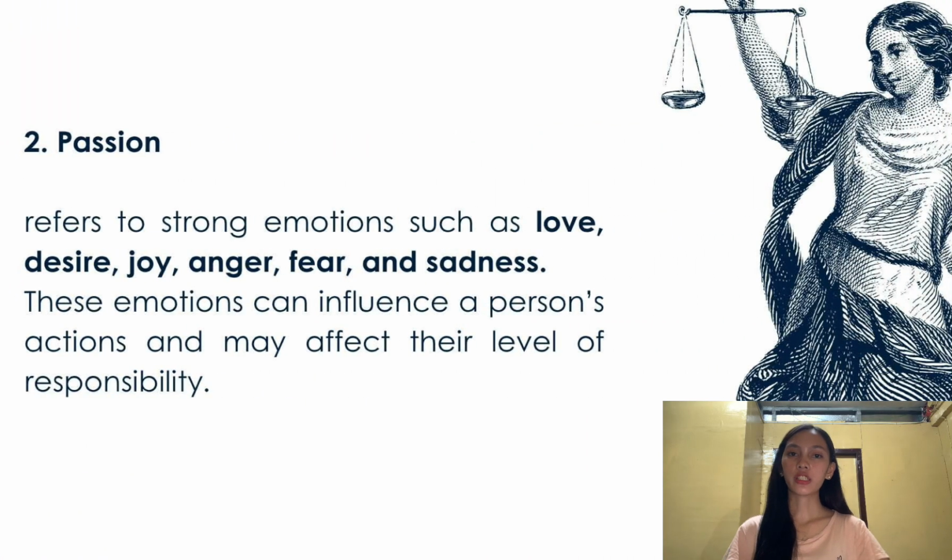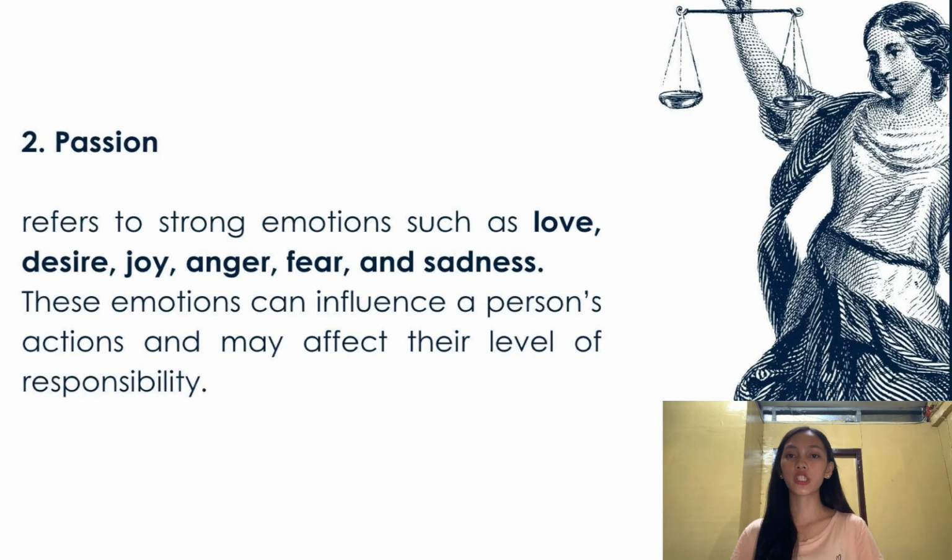Let's proceed to the second modifier of human acts, which is passion. Passion refers to strong emotions such as love, desire, joy, anger, fear, and sadness. So these emotions can influence how a person thinks and acts, and also affect how much control a person has. Because the stronger the emotions, the more they can affect our decision making.